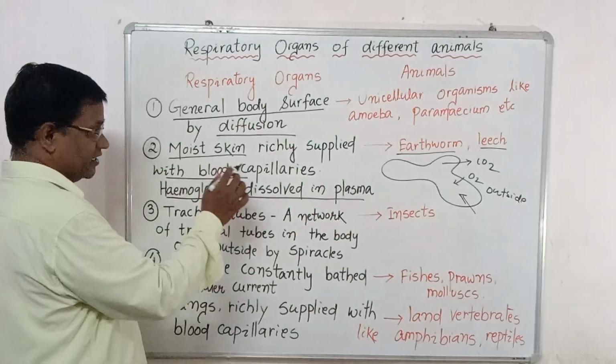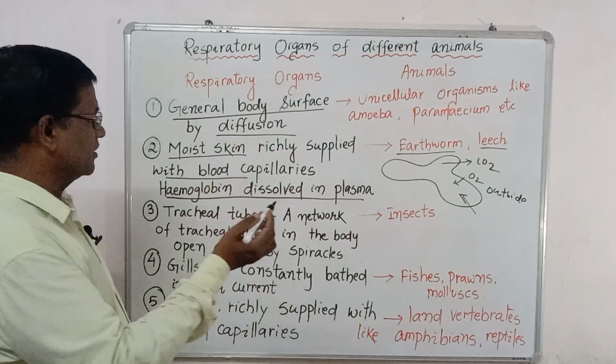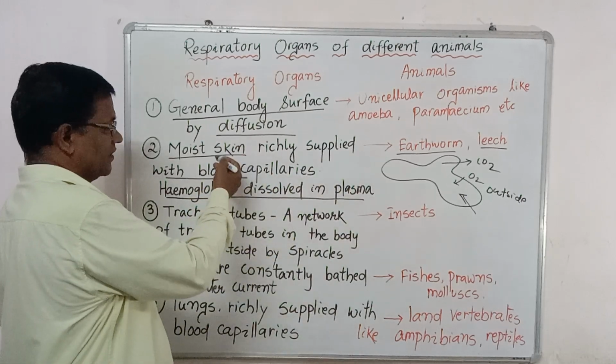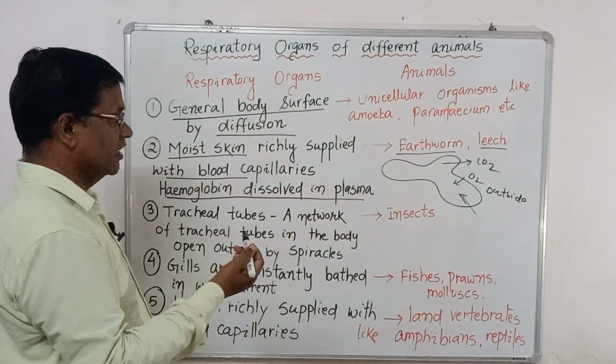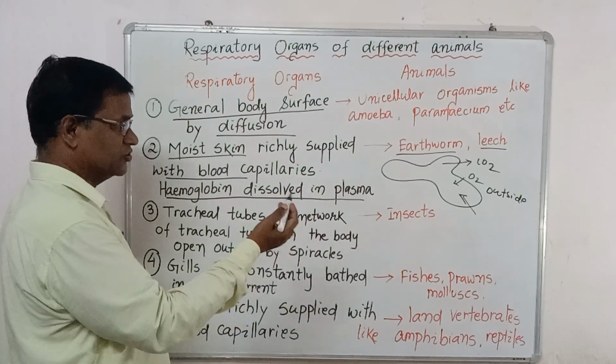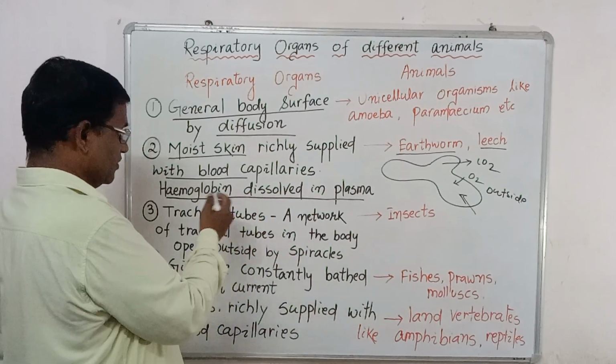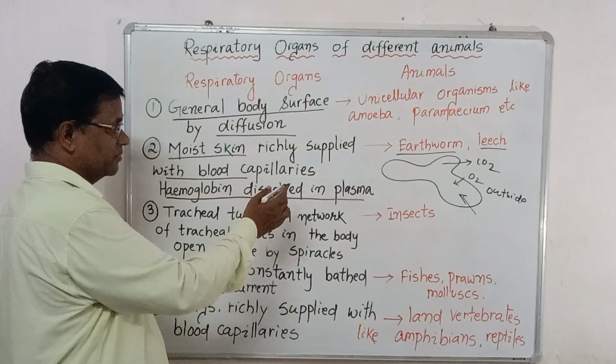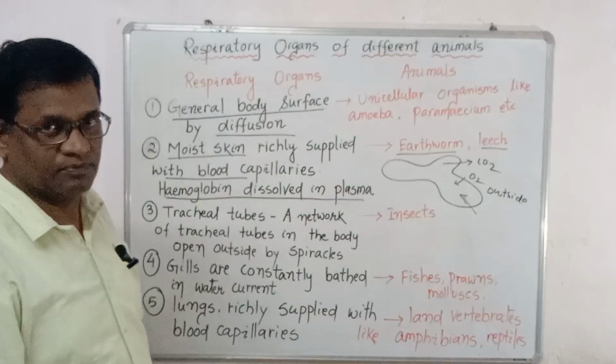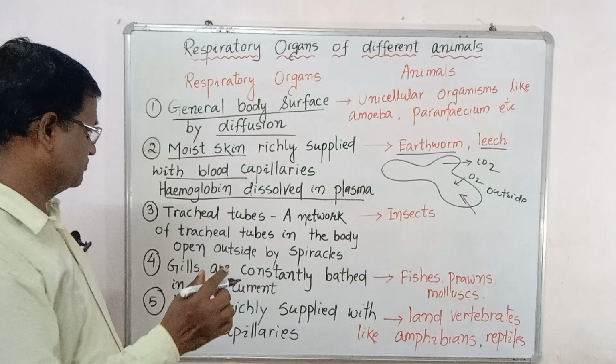Now, what questions are expected here? What is the respiratory organ of the earthworm? Moist skin. And what is the respiratory organ of the leech? It is also moist skin. And in which organism is hemoglobin dissolved in the plasma? That is the earthworm. These are the two questions we are expecting.